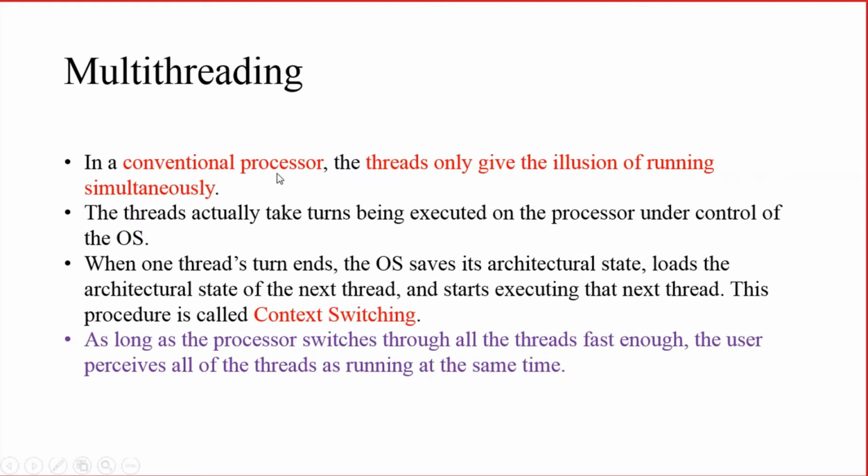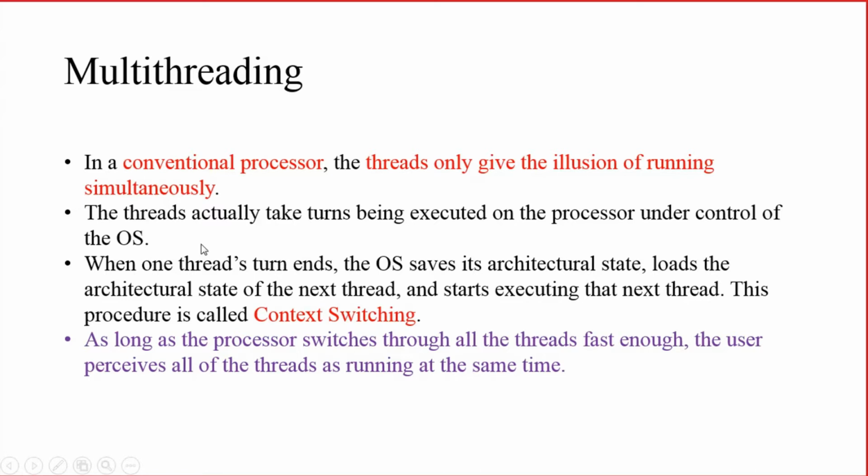So, in the case of a conventional processor, what will happen? Threads will give only the illusion of running simultaneously. That is what I told. In a conventional processor, there will be several threads, and we may feel that all the threads are running simultaneously, but it is not actually done like that. The threads actually take turns being executed on the processor under the control of the OS.